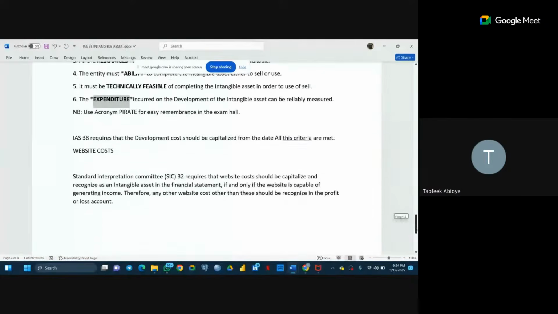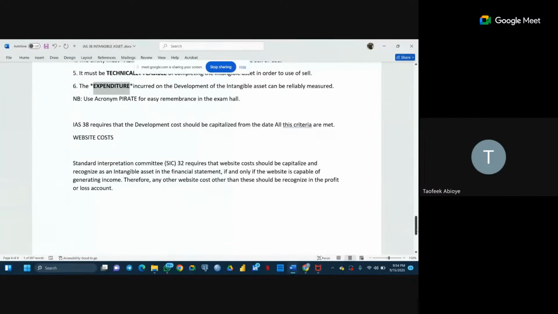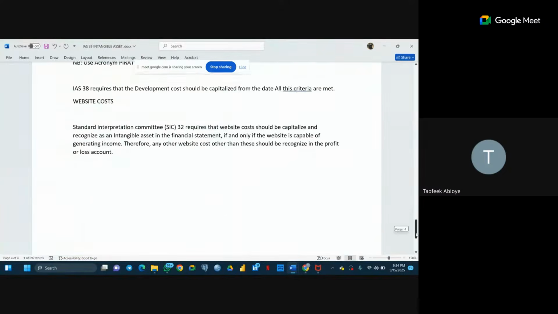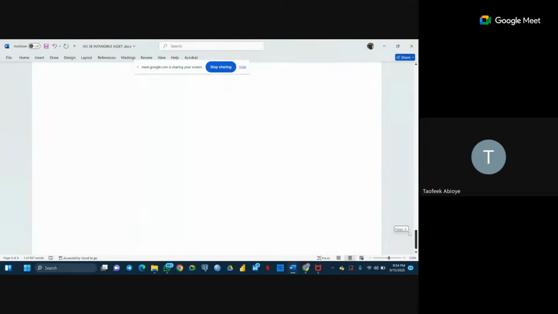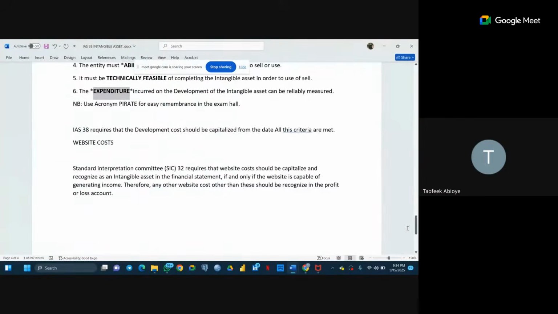So, website cost. The Standing Interpretations Committee requires that website costs should be capitalized and recognized as an intangible asset in the financial statement if and only if the website is capable of generating income. Therefore, any other website cost other than this should be recognized in profit or loss. So website costs apply to those companies whose website is capable of generating revenue for them.